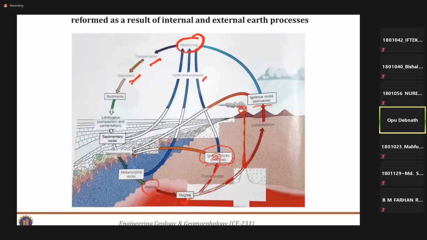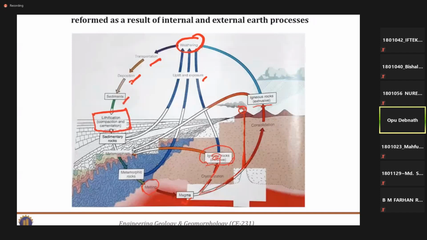So after deposition and sedimentation, these get condensed into sediment-like materials, and thereafter a process called lithification occurs. Later we will discuss lithification in detail. Lithification is a complex process of compaction and cementation.